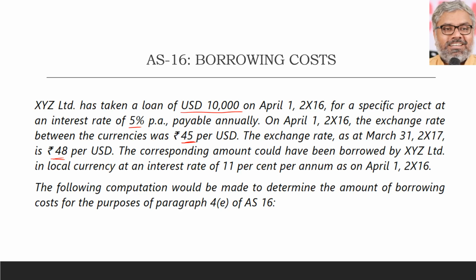And the corresponding amount could have been borrowed by XYZ Limited in local currency at an interest rate of 11% per annum as on April 1st, 2016. If at all it borrowed in India, let us say, it could have borrowed at 11% per annum. But no, it did not go for it. It went for an American dollar loan at a rate of 5% per annum. So the point is how to compute the borrowing cost for the purpose of Accounting Standard 16.